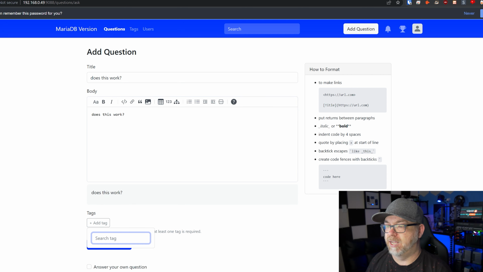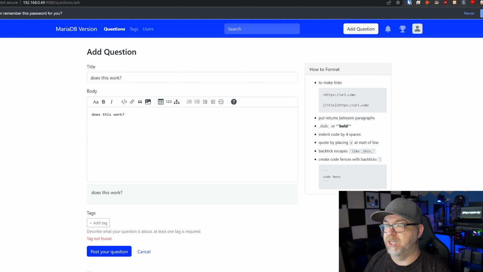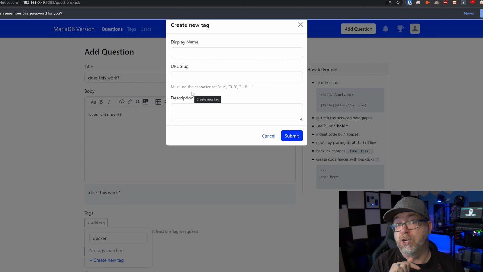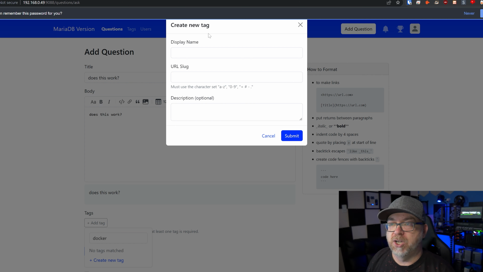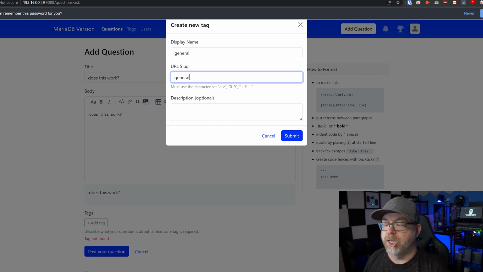I'm going to add a tag. Docker. Oh, right. Because I haven't created any tags in this one. I'm not going to do any tags. I'm going to post my question, tag not found. You do have to add tags. Interesting. I'd like to see the option for that to get turned off as well. I don't know that everything needs a tag. Because people are going to manage things differently, I'd like to see the ability to turn the necessity for tags off. So just something there. Just general, and then general. You can add a description if you want.